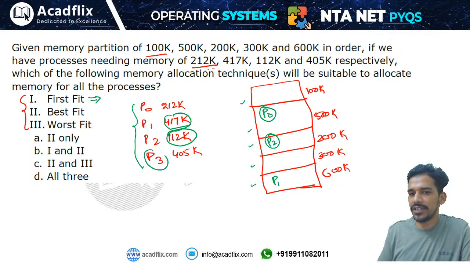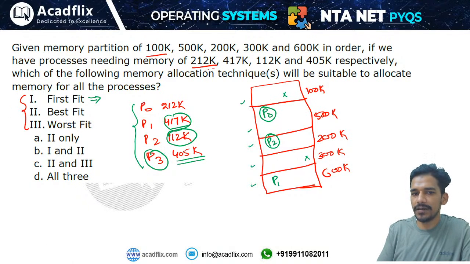Then we have process P3. We will not be able to allocate space to process P3 because we do not have any partition left of size 405. We have only two partitions left, and both of these partitions are not enough for this process.